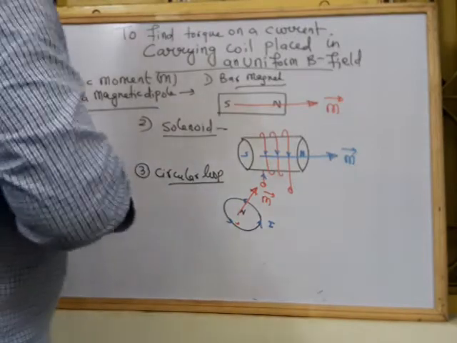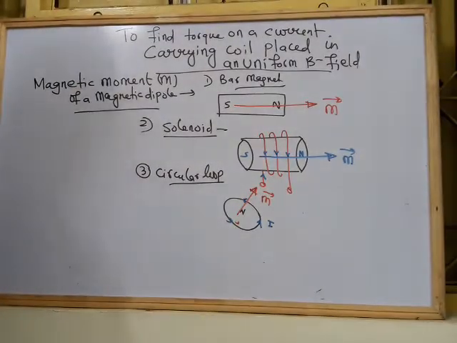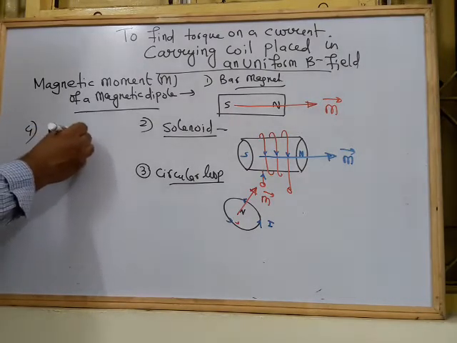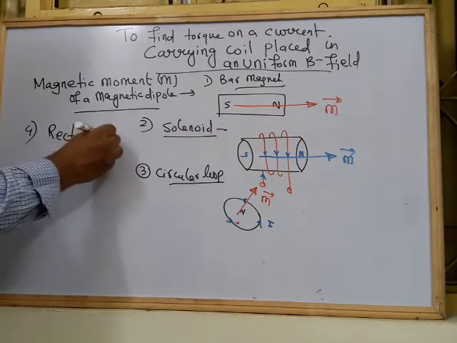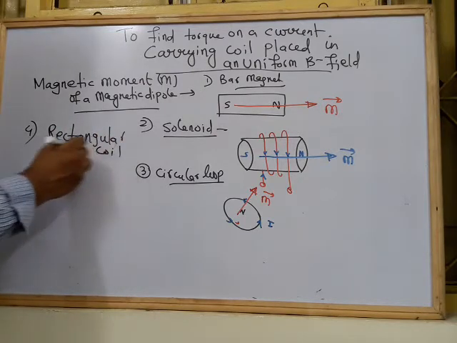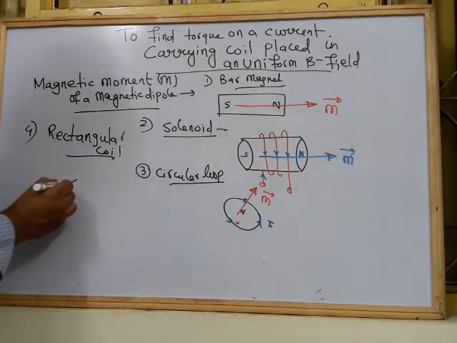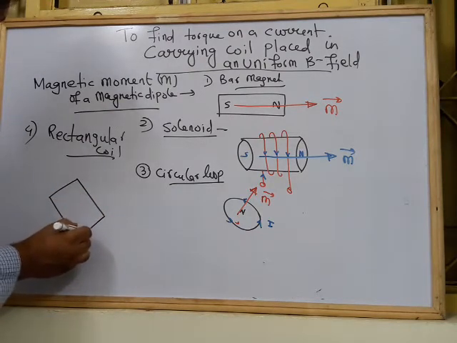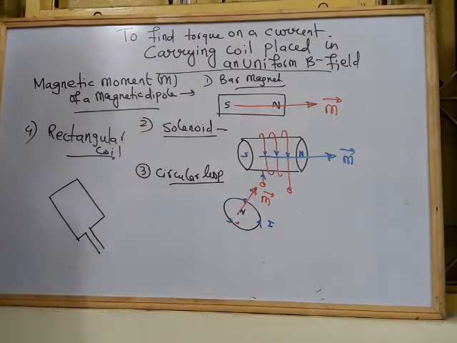This is the case. And the fourth one is the rectangular coil. It is also having a magnetic dipole. This is a rectangular coil, a multi-turn coil or a single-turn coil, but it looks like this.